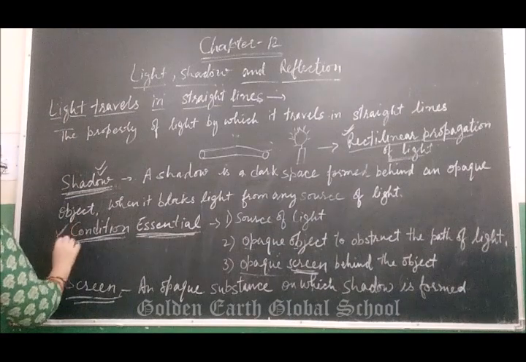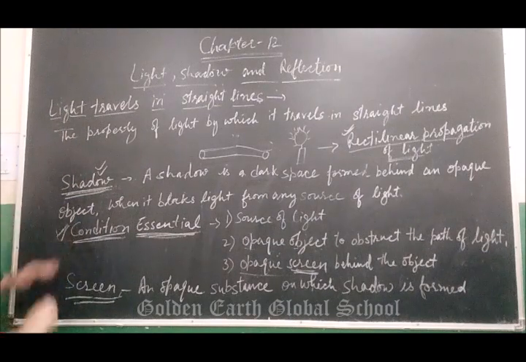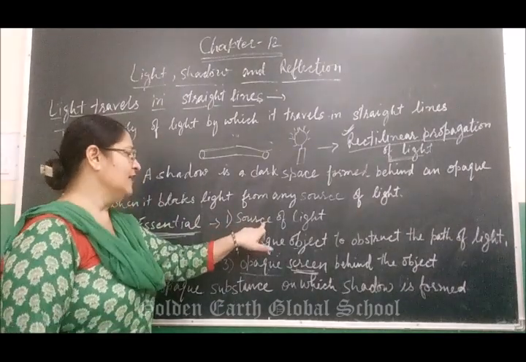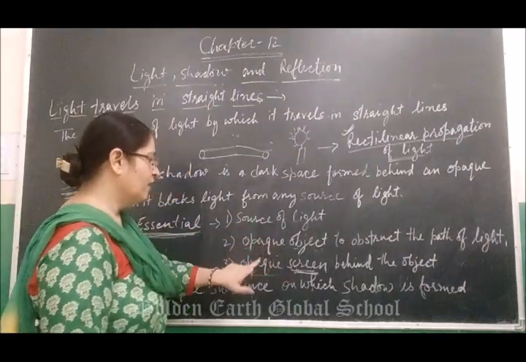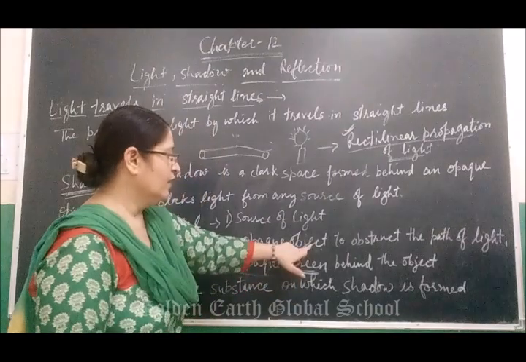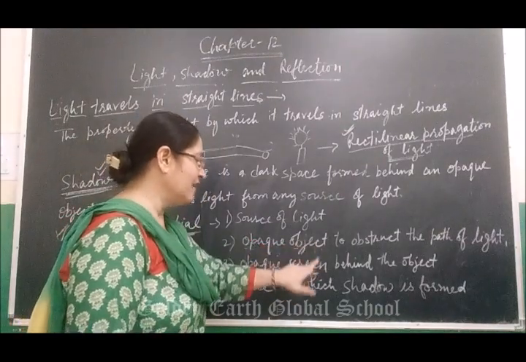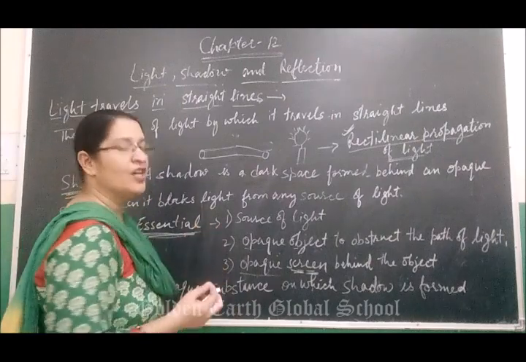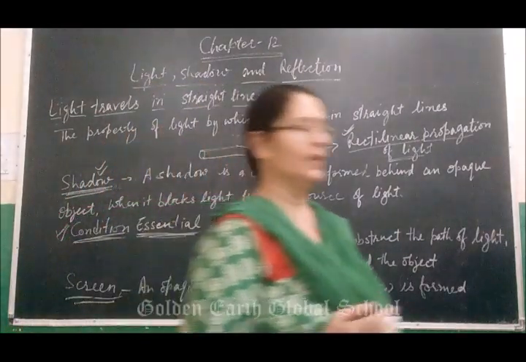Understood? Three conditions are very important, essential for the formation of shadow. First is source of light, second is opaque object, third one is opaque screen. There will be a difference between object and screen. Screen is the opaque substance on which shadow is formed.